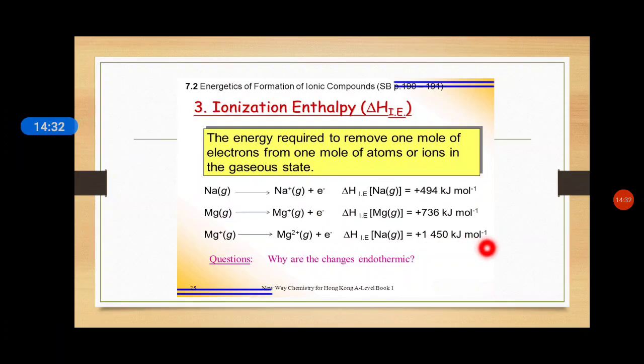So student, the energy which is required to remove 1 mole of electrons from 1 mole of an atom or ion in the gaseous state is the ionization enthalpy, indicated as delta H IE. I stands for ionization and E stands for enthalpy.